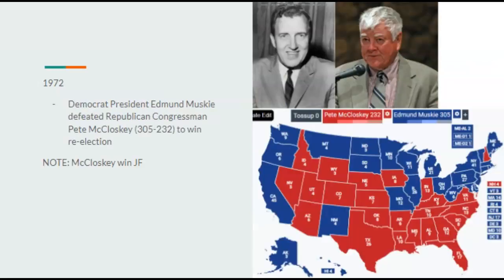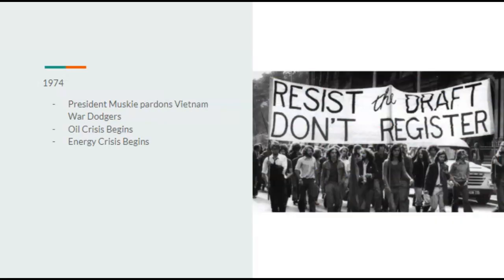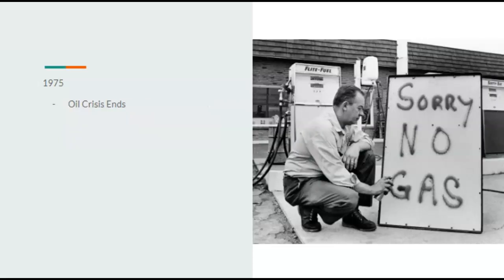1972 election, Democrat President Edmund Muskie would go on to defeat Republican Congressman Pete McCloskey 305 to 232, so close to that curse where we have to win re-election. Note, McCloskey would go on to win the state of Jefferson. President Muskie in 1973 would sign the Endangered Species Act, of course, designed to protect our endangered species. In 1974, President Muskie would pardon Vietnam War draft dodgers. However, there are two crises that occur, the oil crisis and the energy crisis.